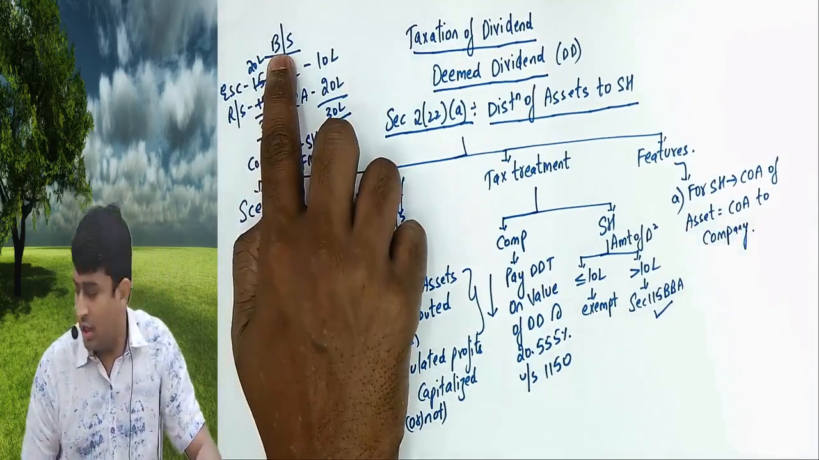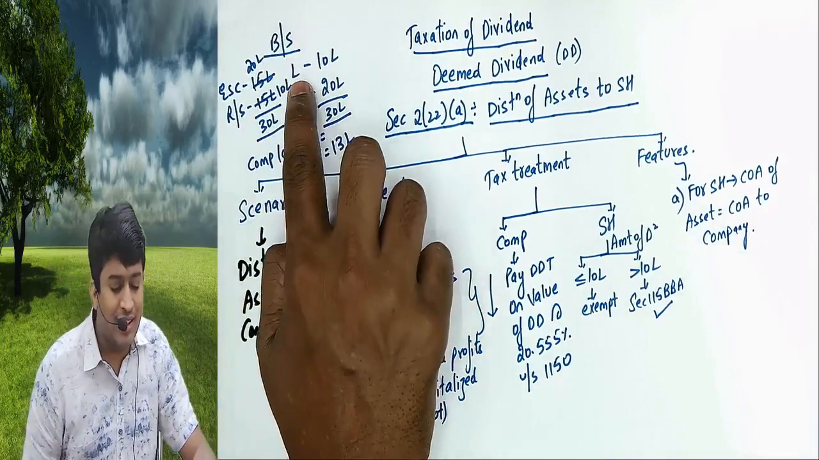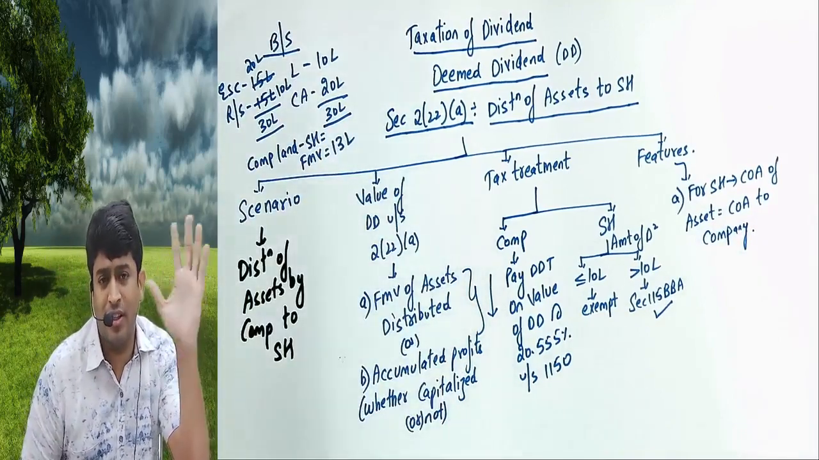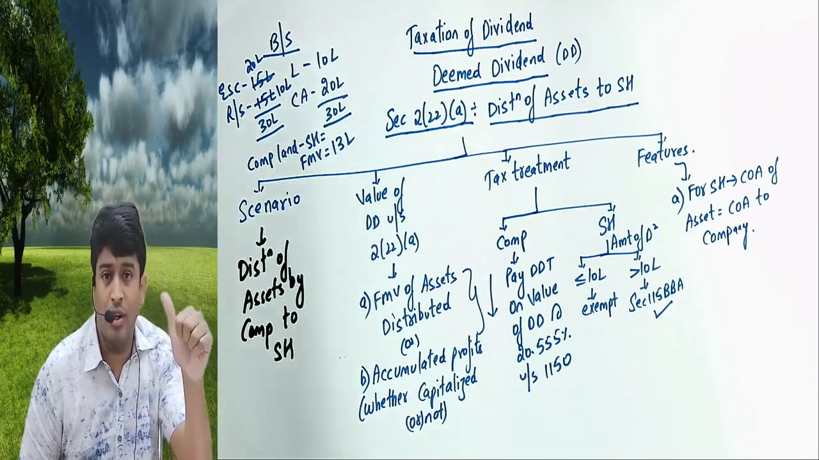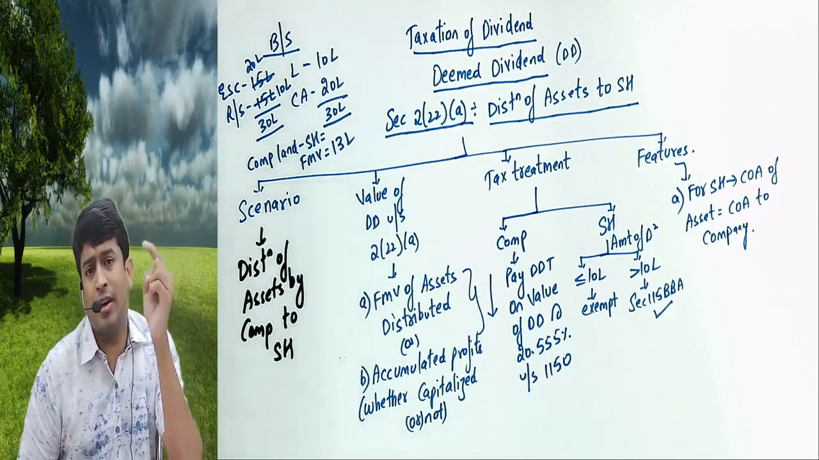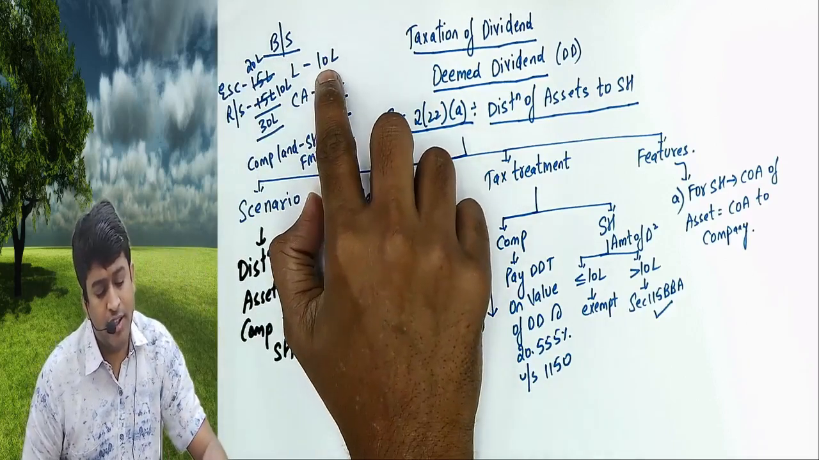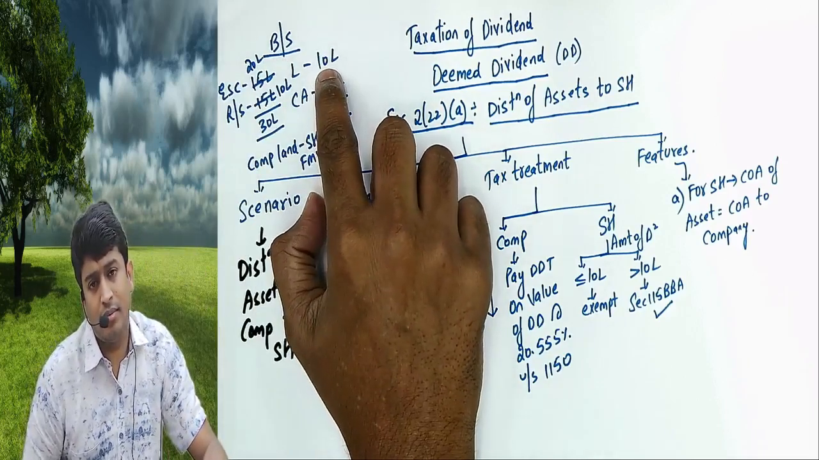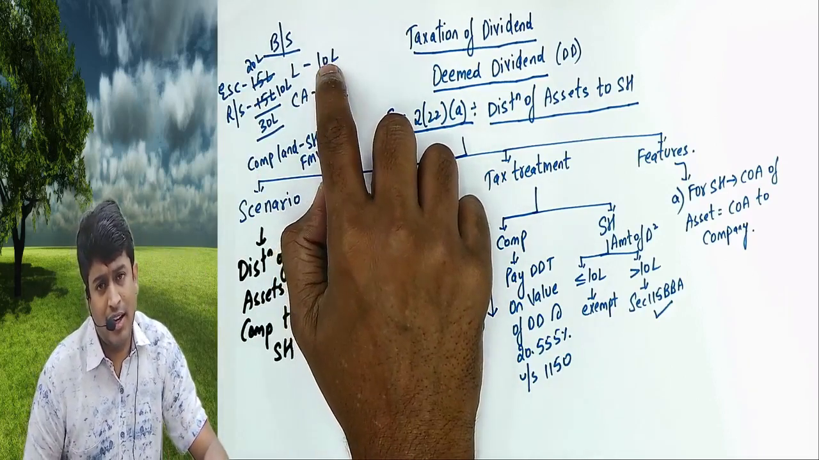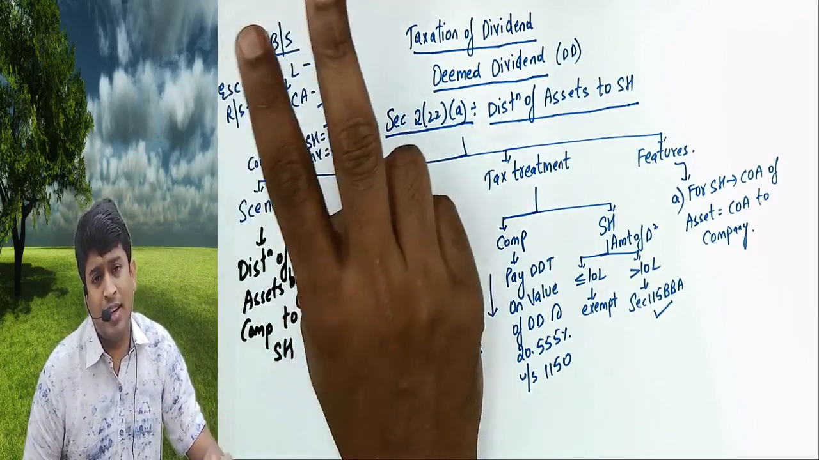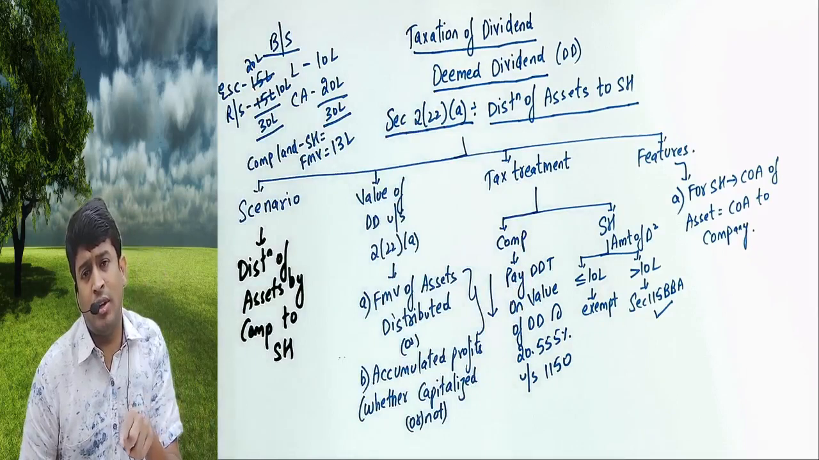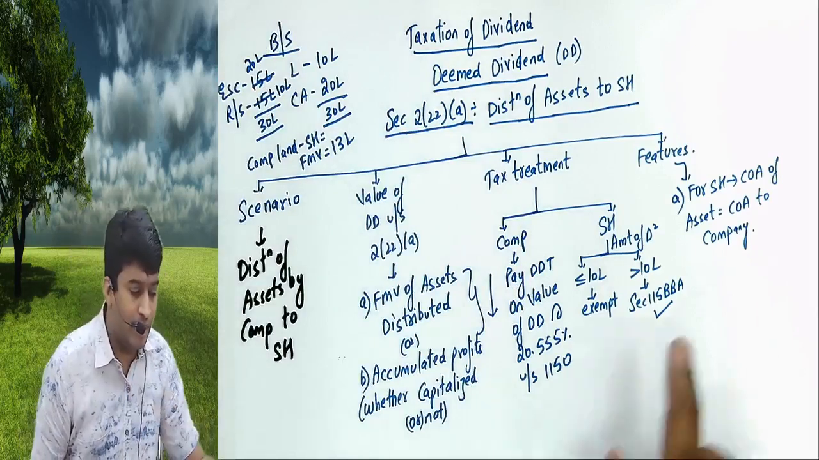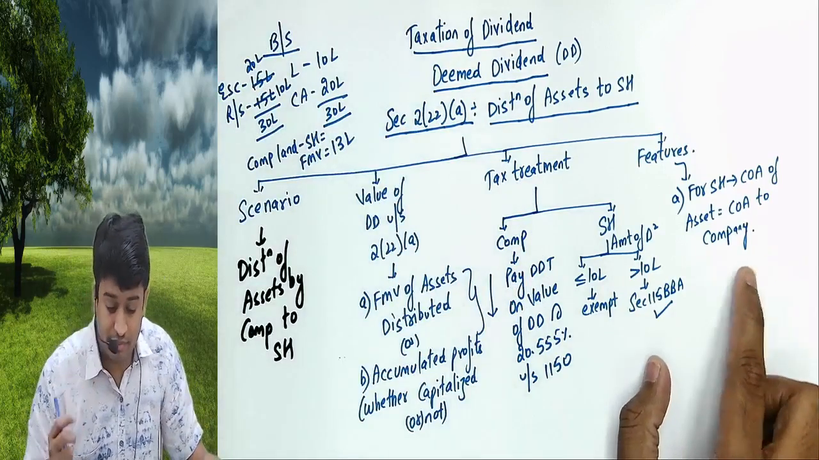When the shareholder sells this land in future for 30 lakhs, what will be the cost to him? Cost to him will be the cost to the company. Cost to the company is 10 lakhs. So his capital gain will be 20 lakhs: sale consideration 30 lakhs minus COA. COA to the shareholder will be COA to the company. That is what we are writing.